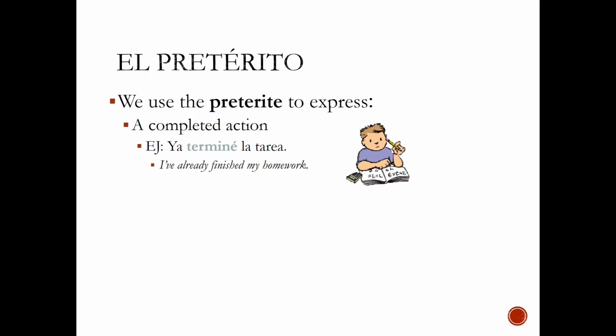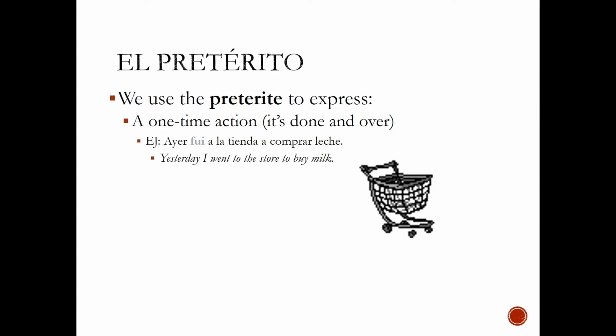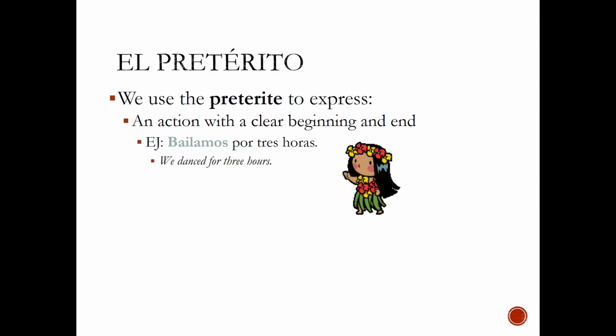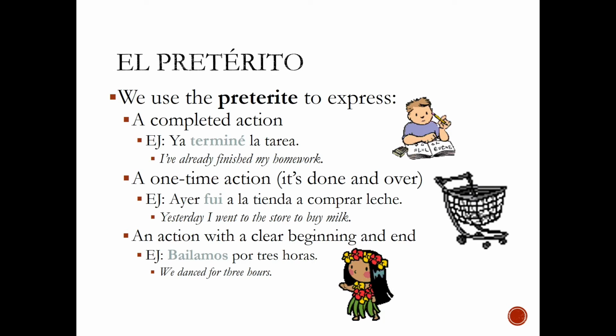Example, ya terminé la tarea. The homework has been finished. You can also use the preterite for one-time action, when it's done and over. Ayer fui a la tienda a comprar leche. And an action with a clear beginning and end. Bailamos por 3 horas. It happened for 3 hours.